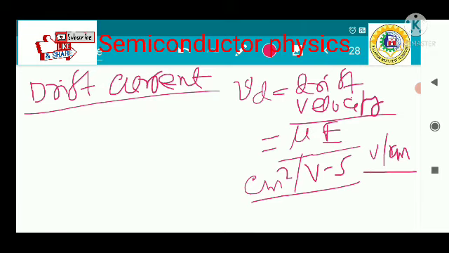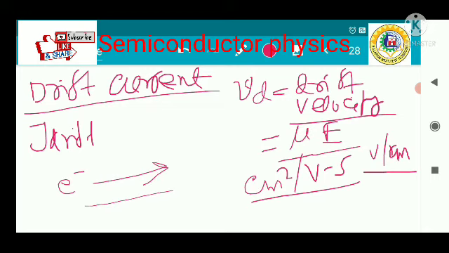So J drift is represented by, now if there is an electron, if we apply electric field in that direction, electron will flow in that direction and the current will flow in that direction. That is the simple logic, and it has been experimentally proved.